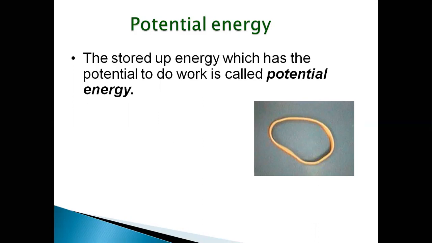All these bodies change their form and regain their original form on removing the applied force. They have their energy stored in them that helps them to regain their original form. Okay, so potential energy is the stored energy in the object.